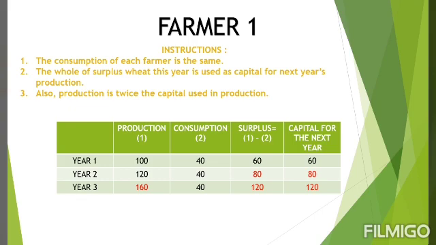Now again, according to instruction number 2, that whole of surplus, instruction number 3, the production will be twice the capital used in production. So this 80 in year 3, the production will become 160. Again, the consumption is 40. Instruction number 1, students, the consumption of each farmer is the same. So it's 40. 160 minus 40, you will get surplus, that is 120, and this 120 again will be used as capital for the next year.